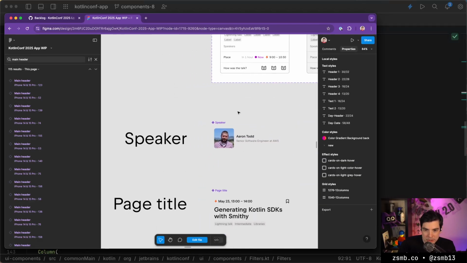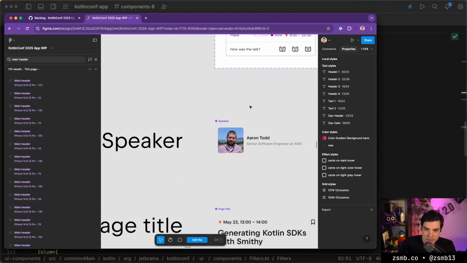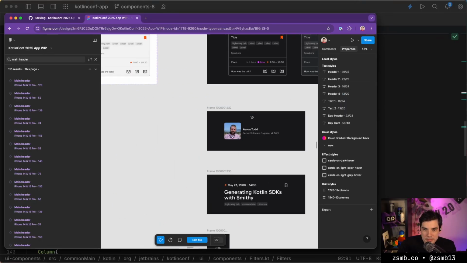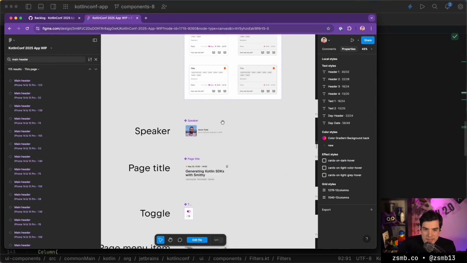Then we have this speaker component, which is fairly straightforward. The only interesting part here is loading an image. But otherwise, I mean, it's two pieces of text. So this will be mostly an exercise in picking the image loading library we want to use and figuring out how to pick something for using like previews.